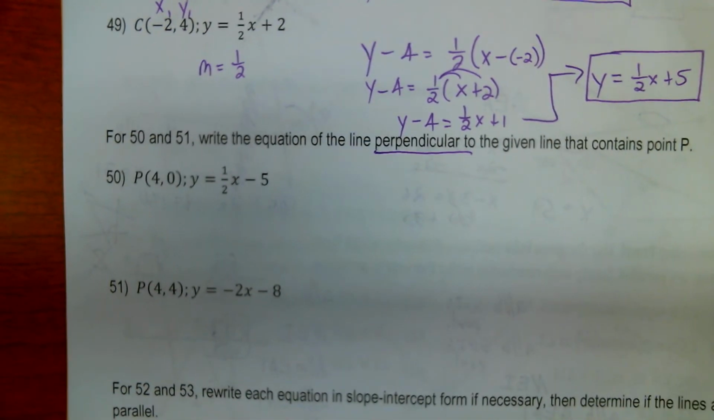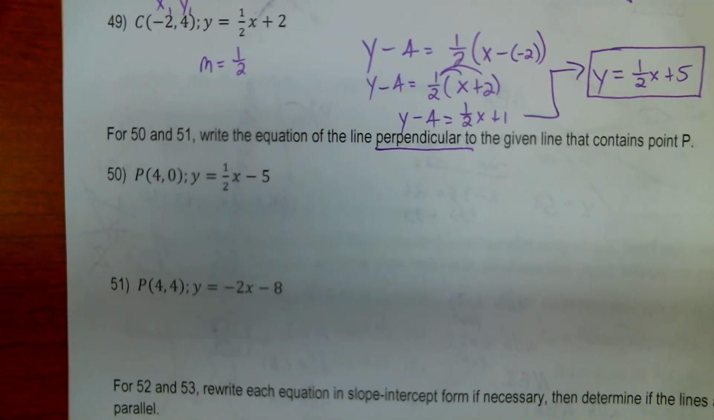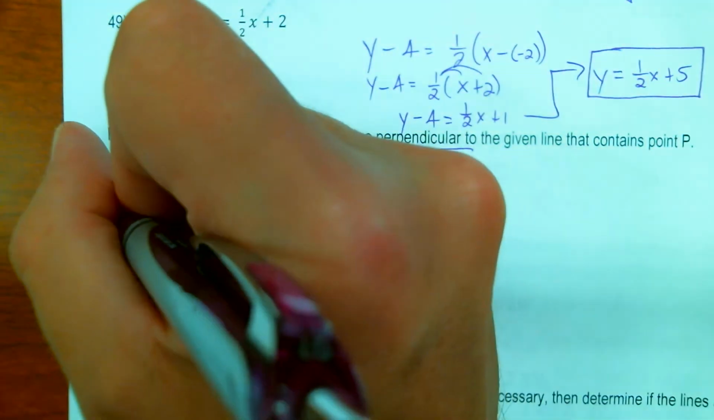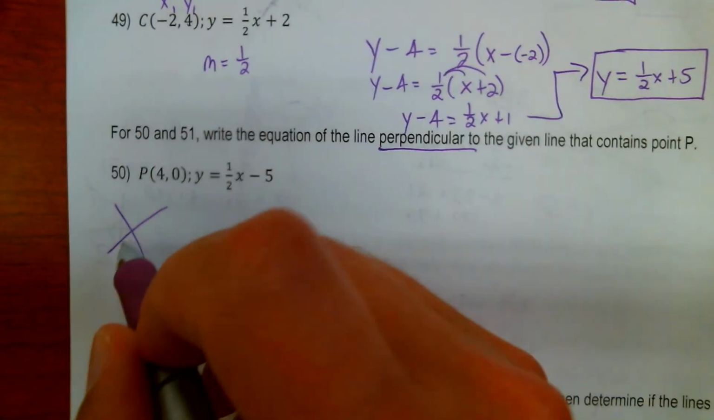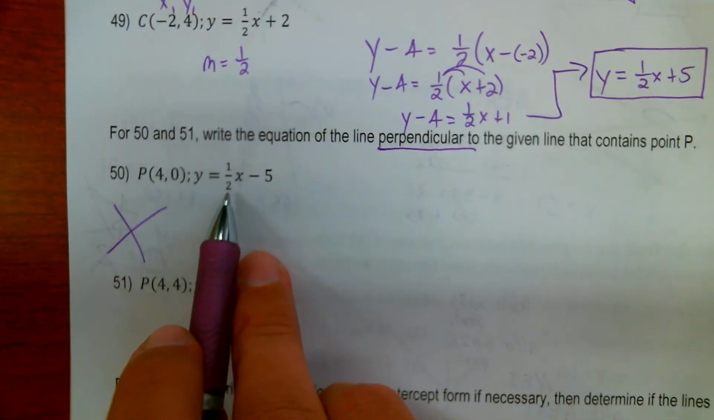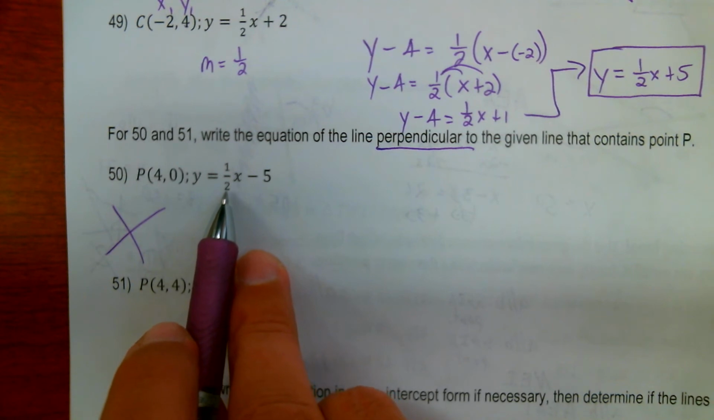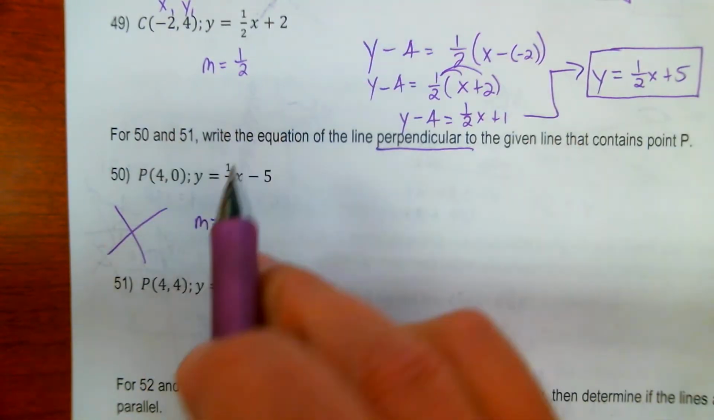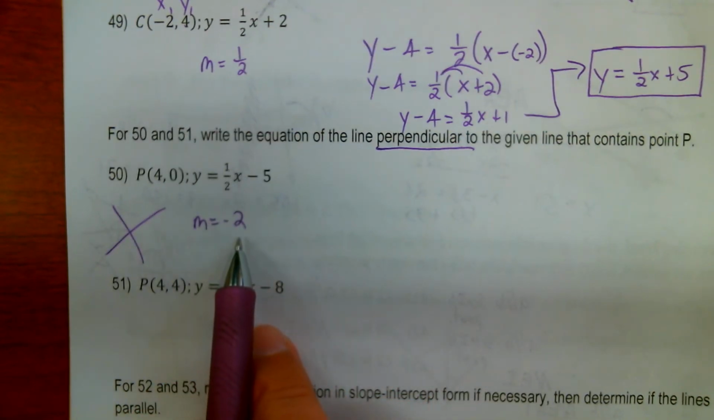Okay. 50 and 51 are the same thing, except for now we're looking for a line that's perpendicular to the line in question that goes to that point. So now remember, perpendicular lines have negative reciprocal slopes. One is going positive and one is going negative. Okay, so what is the negative reciprocal of 1/2? You change the sign and you flip the fraction. So my slope is going to be negative 2. Flip that upside down and add a negative.